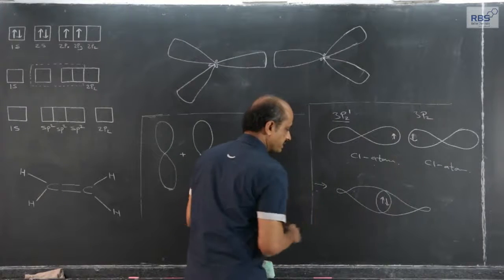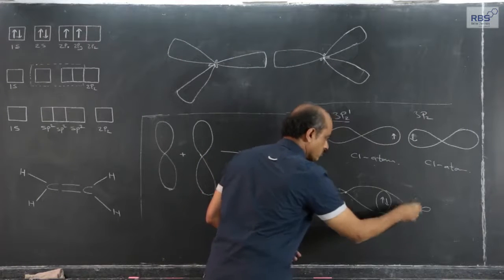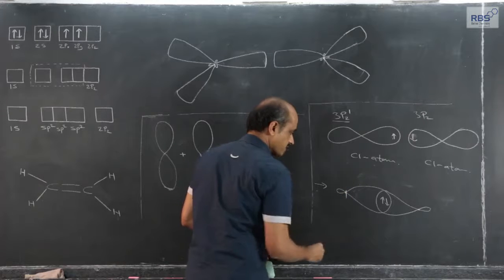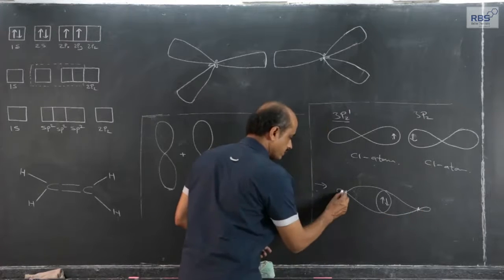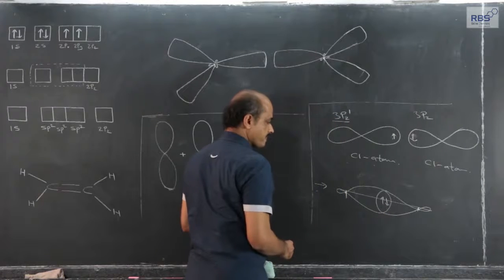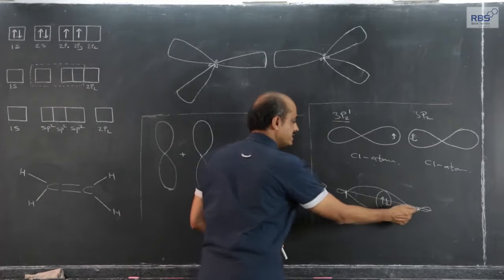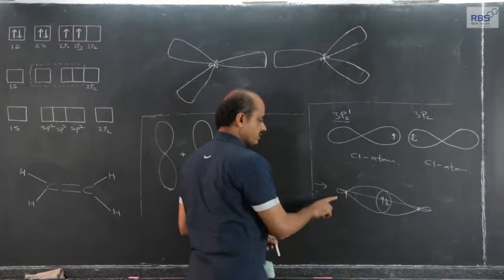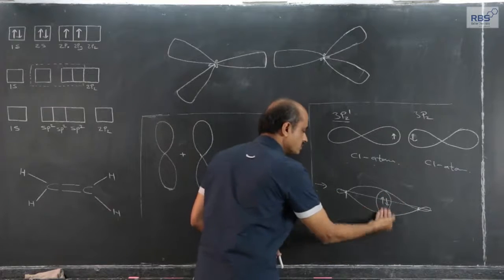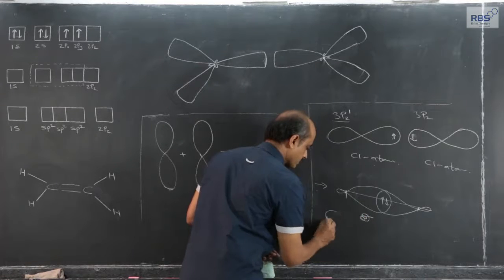An electron pair is shared. This is the nucleus of one chlorine atom, the nucleus of another chlorine atom, and on the line joining the two nuclei, electron density is in between the two nuclei. Such type of overlapping, in which electron density is in between the two nuclei, or in which the line joining the two nuclei passes through the shared pair, is called coaxial overlapping.